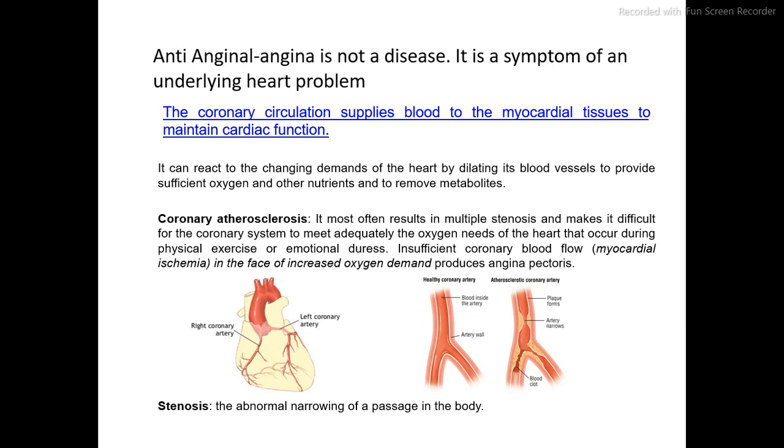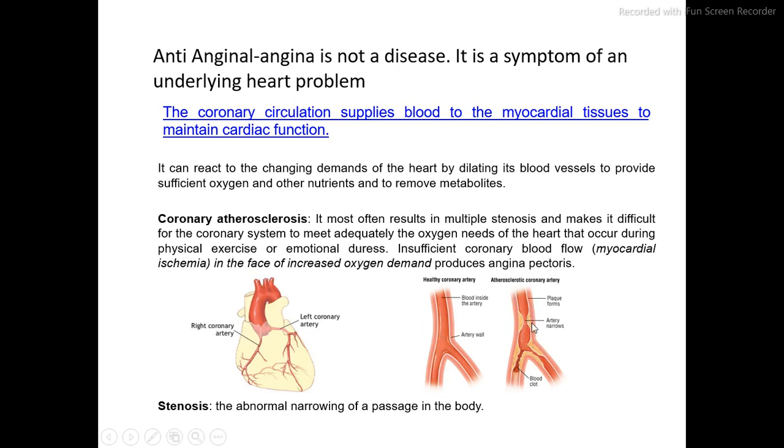The primary cause of angina pectoris is atherosclerosis. It is mentioned over here. This is the atherosclerotic coronary artery and this is the healthy coronary artery. Now what is atherosclerosis? Atherosclerosis is an increase in the thickness of the wall of the coronary artery.